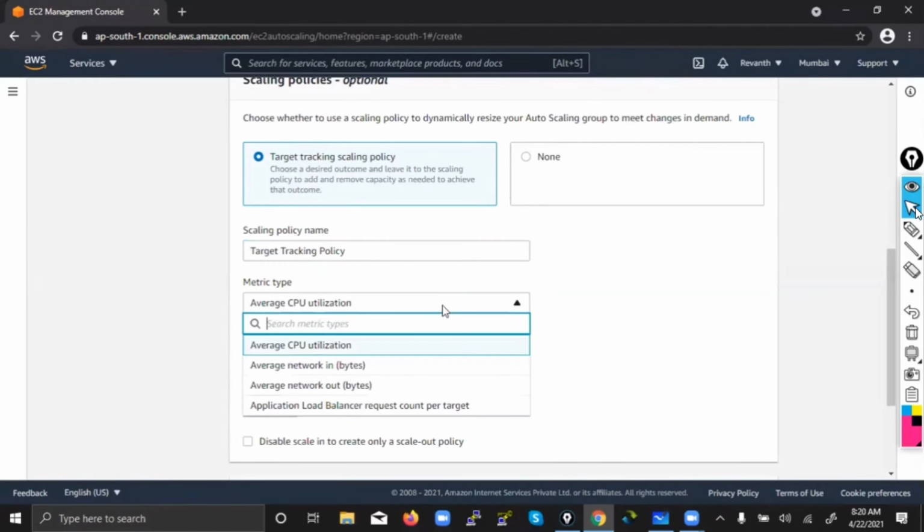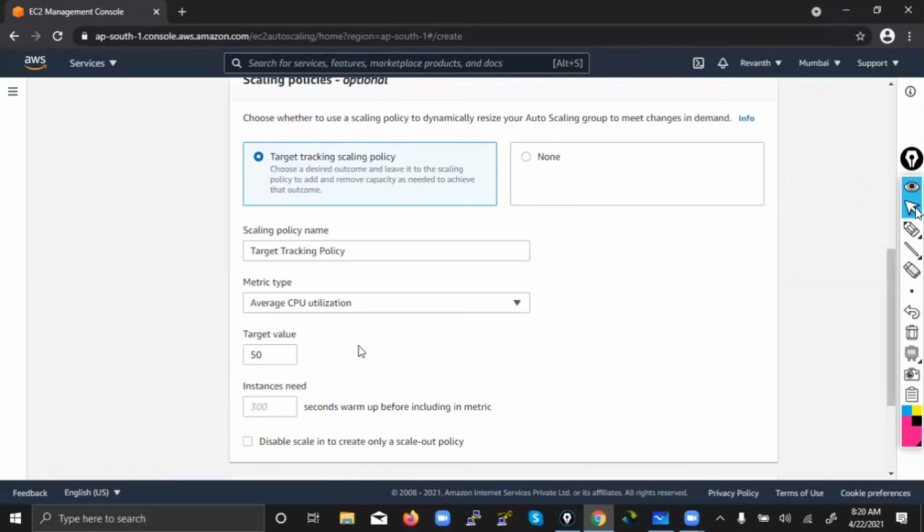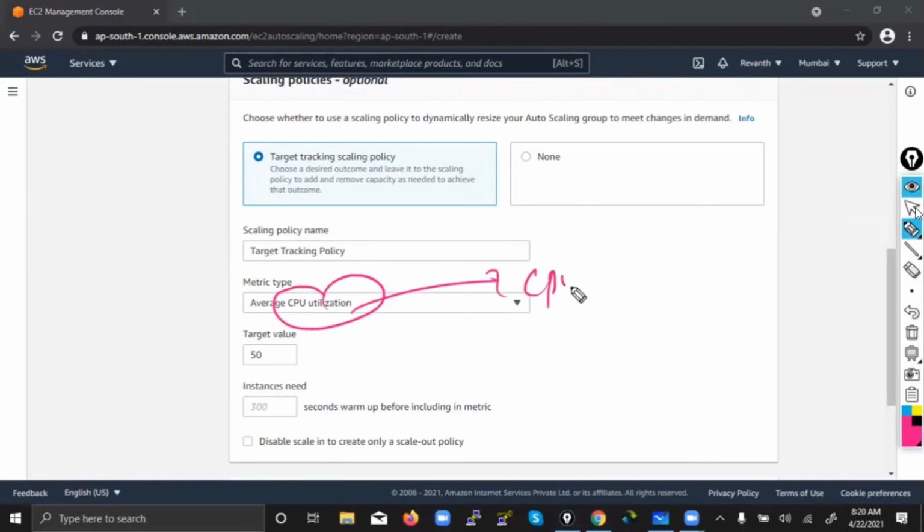What is the metric type? Whether you want to take the reference of network bytes coming in, network bytes coming out, or CPU utilization. Usually in real-time companies, what we use, we always take the reference of CPU percentage. We already discussed in the demo class.